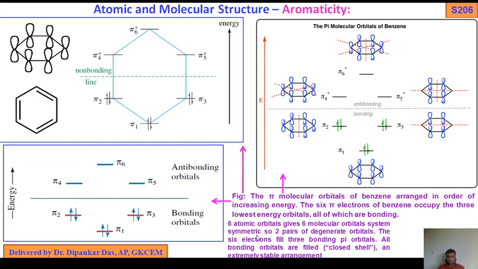Symmetric, so 2 pairs of degenerate orbitals. The 6 electrons fill 3 bonding pi orbitals.